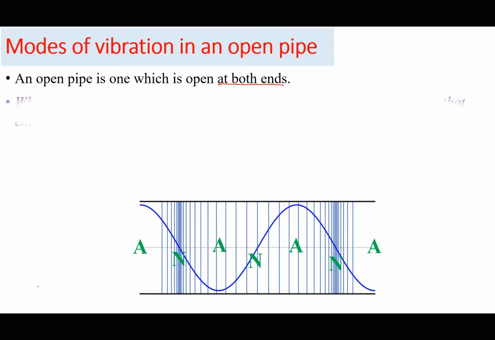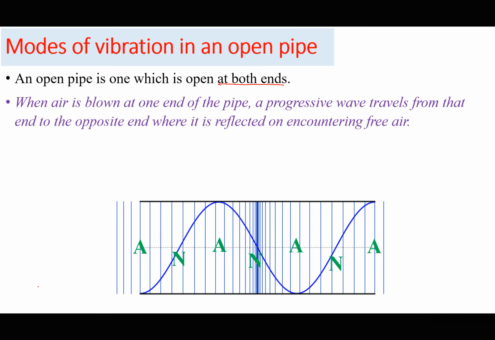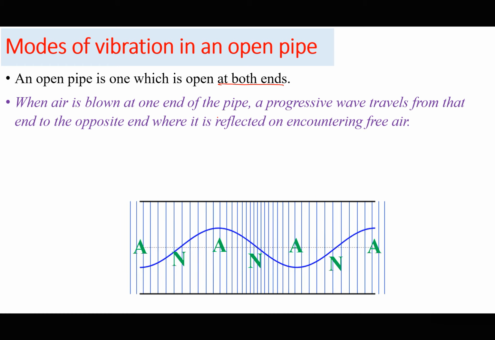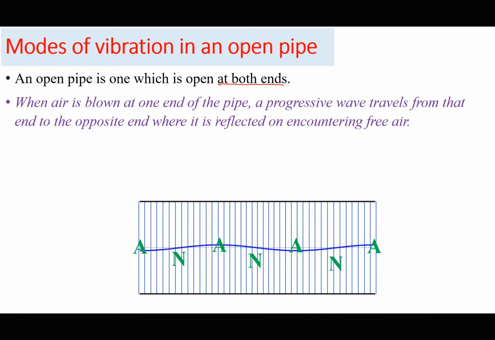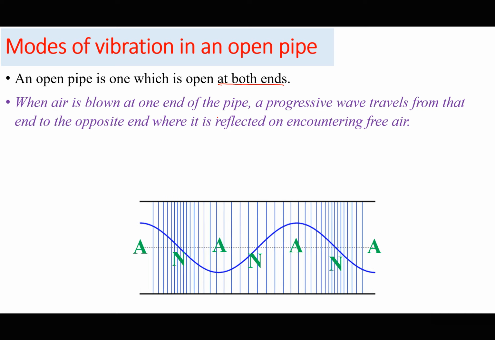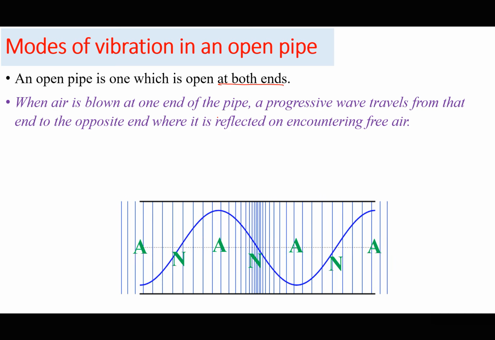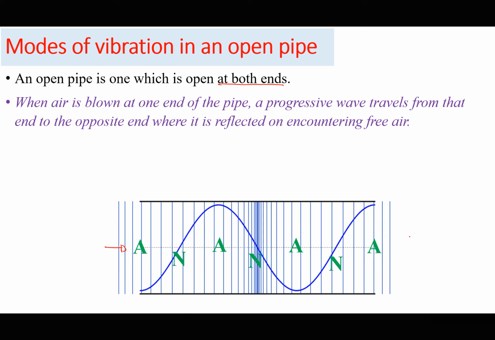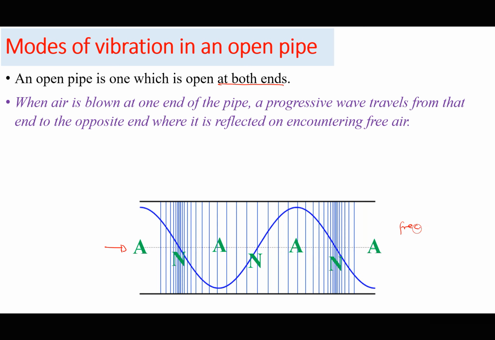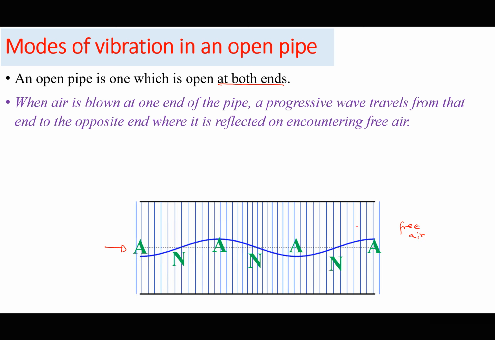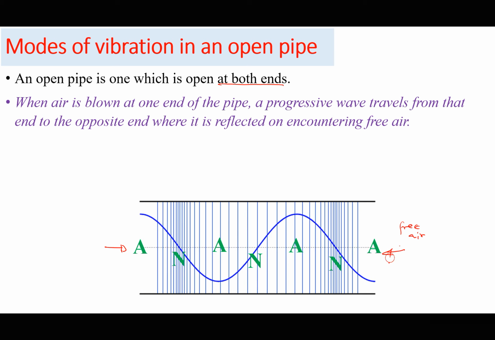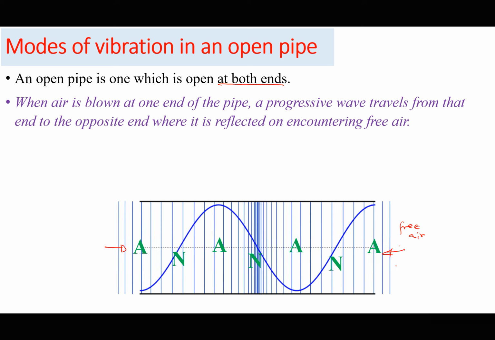So when air is blown at one end of the pipe, a progressive wave travels from that end to the opposite end, where it is reflected on encountering free air. So if a progressive wave is sent from this end, there is free air at the other end, so it will propagate through the pipe until it encounters free air and undergoes reflection.